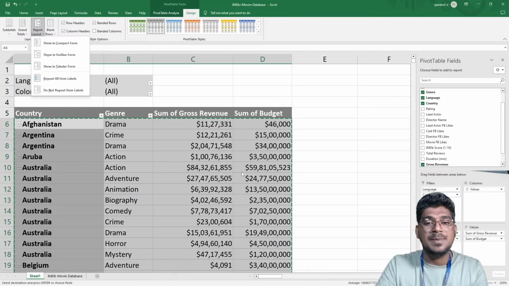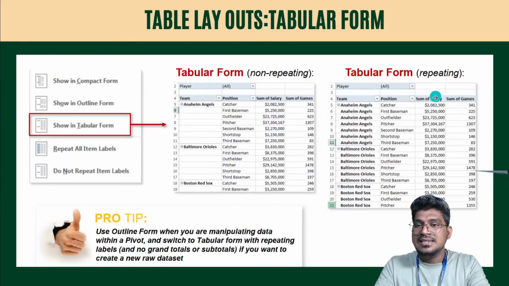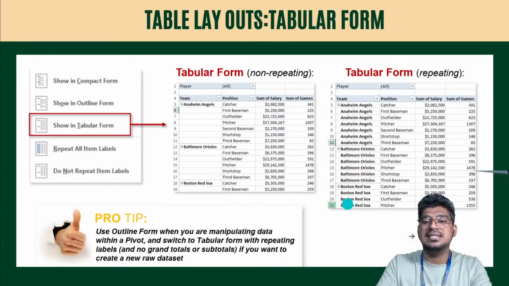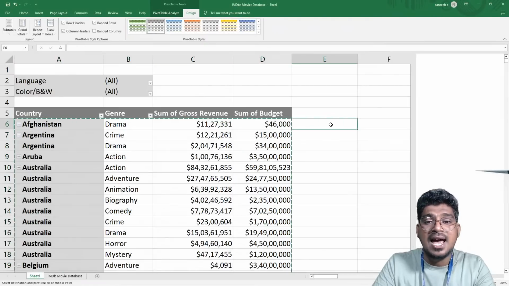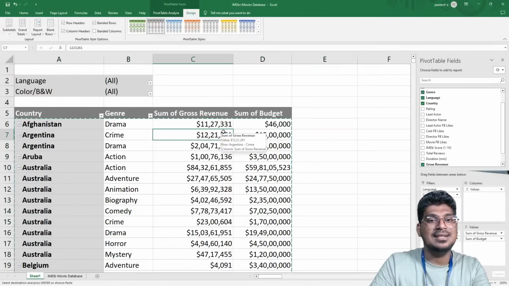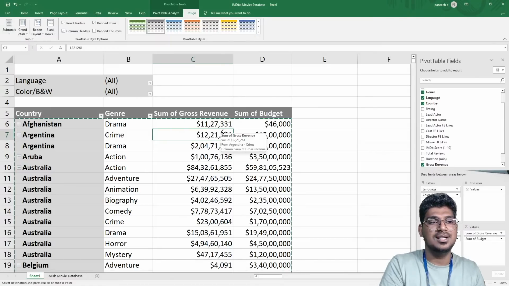Okay, if it is not displaying, just repeat all the item labels. So now you can see this one. This is the way it is going to be displayed. That is actually a tabular format. So this is the way I can make a tabular format of these particular things.